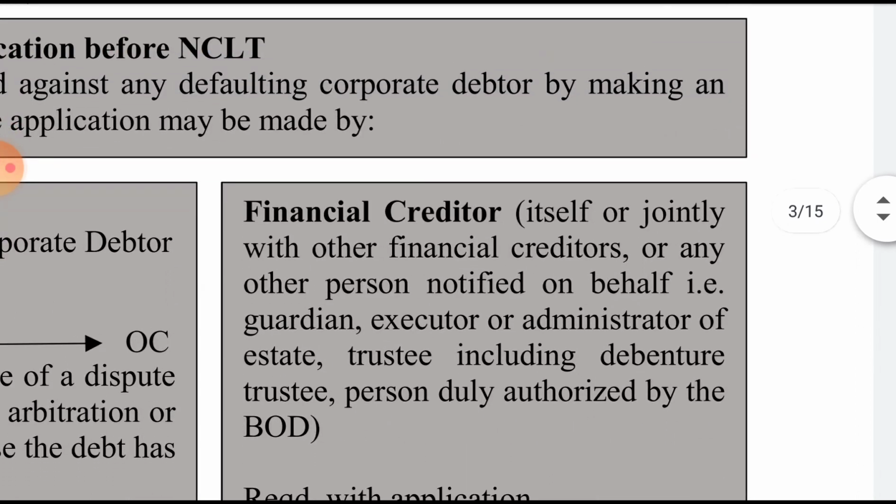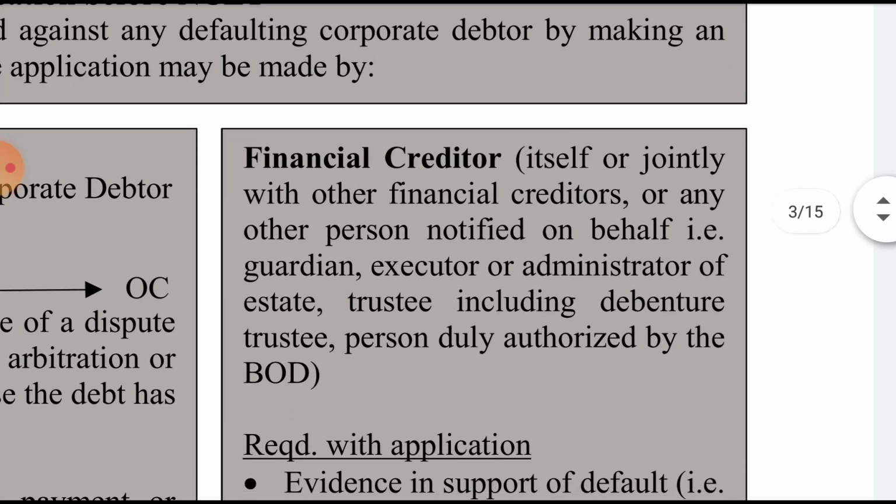The financial creditor is the one whose money has not been paid by the debtor, and a default has been committed on the part of the debtor.